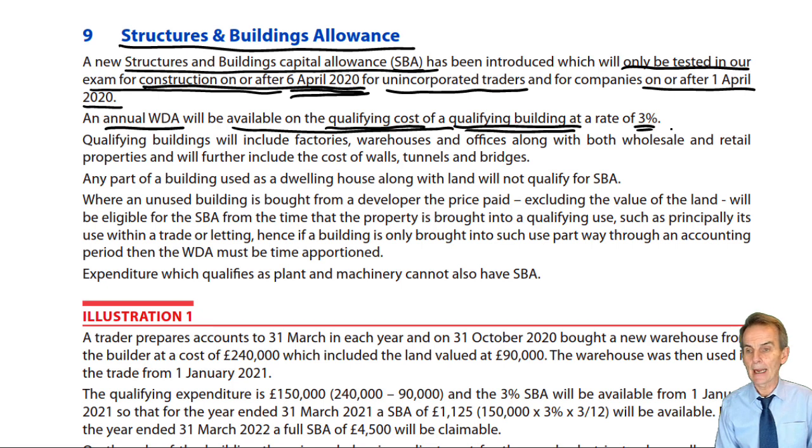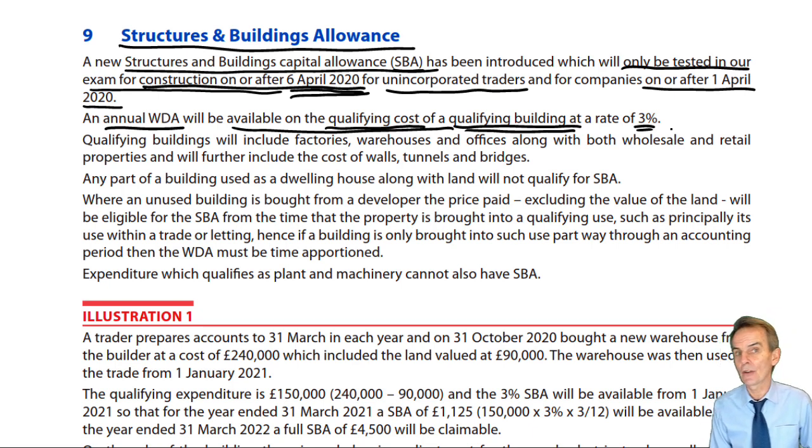All right, but again, I would expect to see this topic being tested in this next round of exams. Not going to be tested in all, whether it comes up in June 21 or the one after that or the one, I don't know. But again, walking into the exam, it's something you need to know. Having said that, everything that you find within these notes is basically what you need to know.